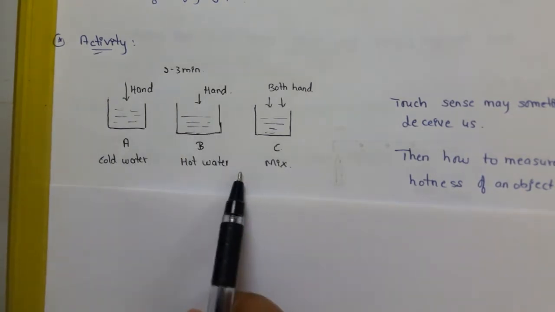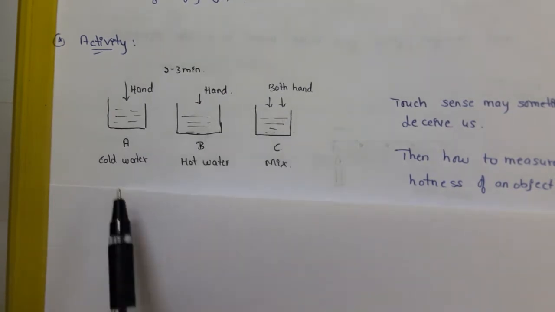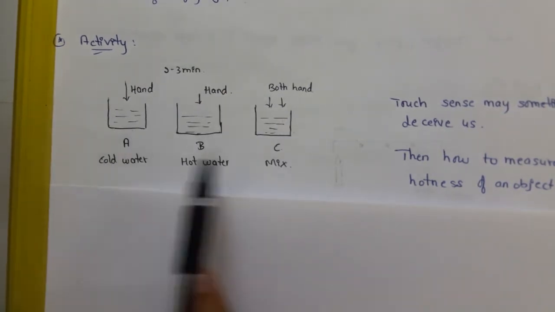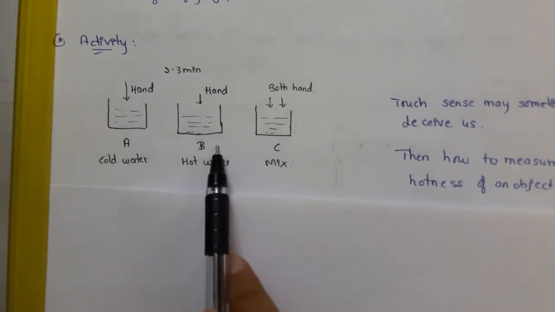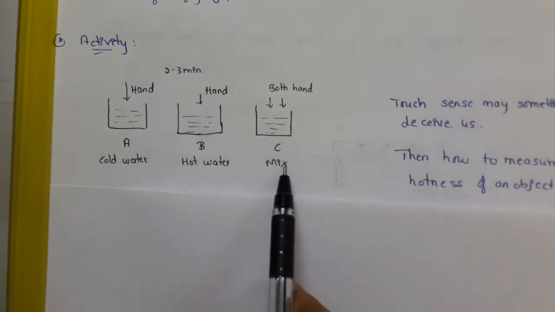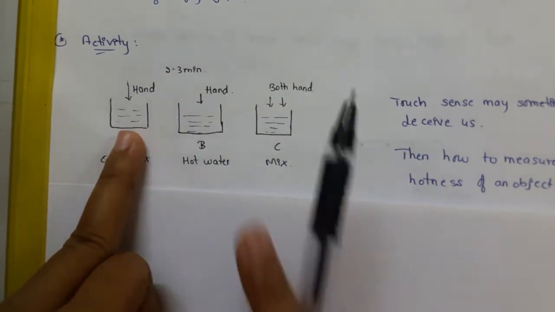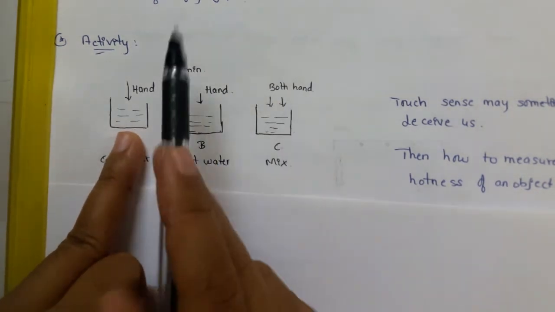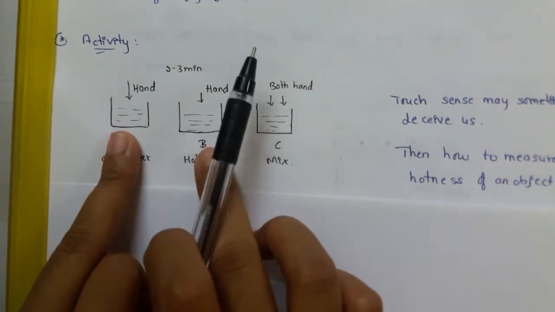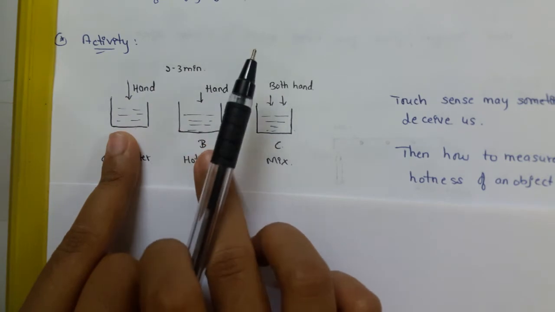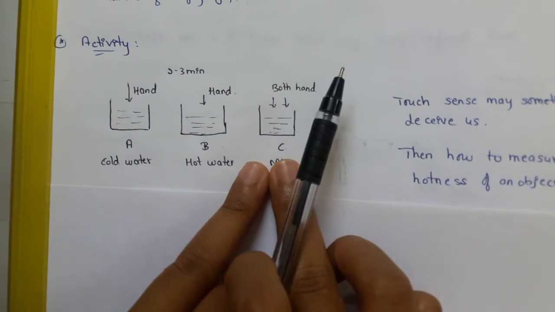So there is an activity you can do at your home. Take 3 small vessels. In A fill cold water and in B fill hot water, and mix both cold and hot water in the third, that is C. First put your left hand in cold water and your right hand in hot water for 2 to 3 minutes. You can feel the coldness in the left hand and in the right hand you will feel the hotness. Now after 2 to 3 minutes take both hands and keep them in the mixture. What do you feel?